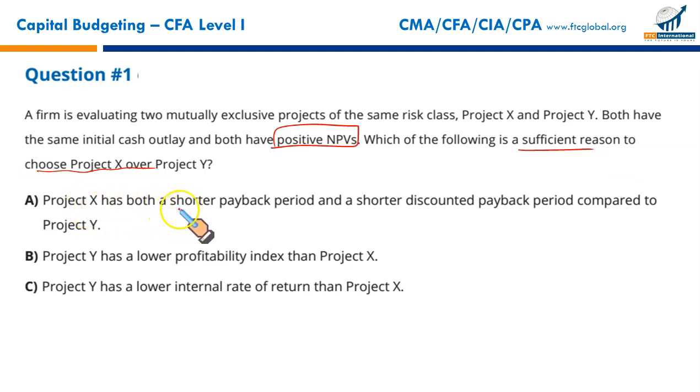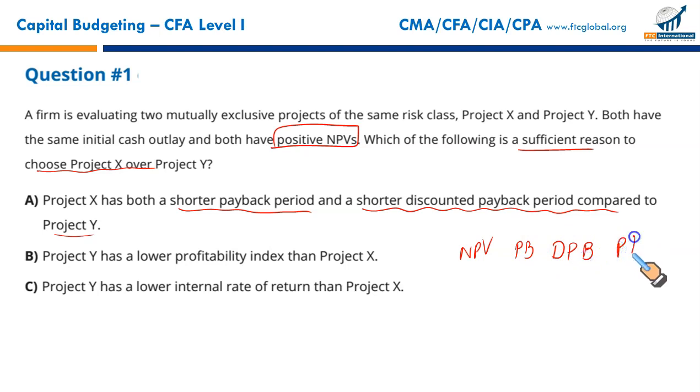Project X has a shorter payback period and a shorter discounted payback period compared to Project Y. If we have to select a project, we have various tools: NPV, payback, discounted payback, profitability index.